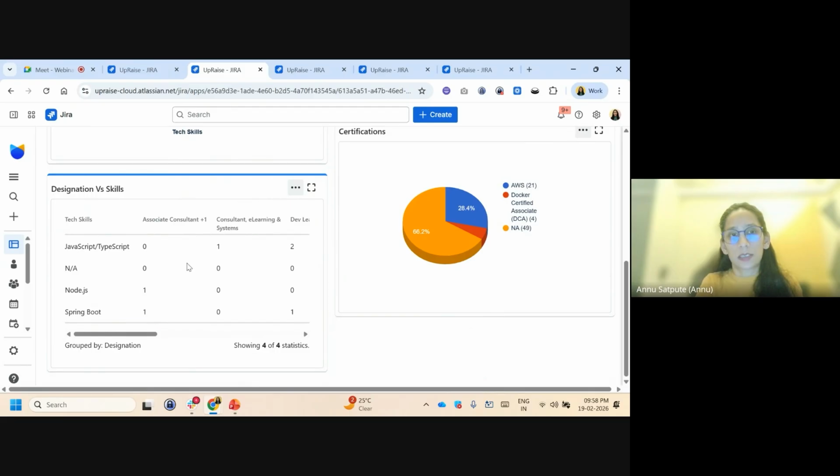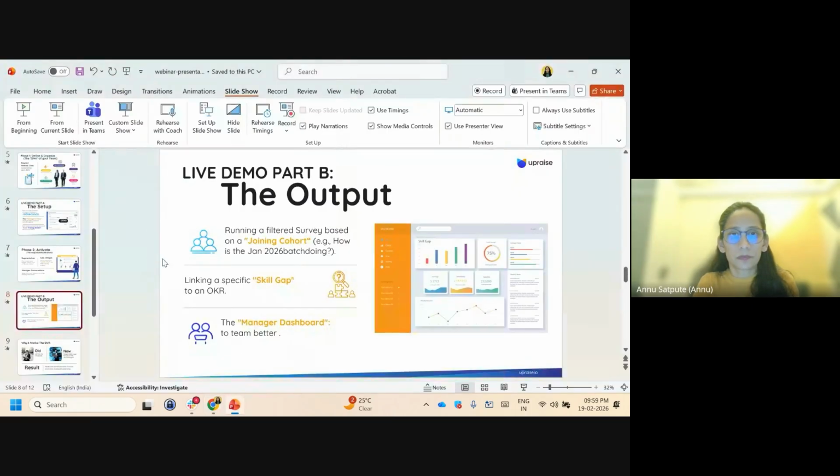So I can understand which users should actually do an AWS certification and get a chance to work on that important project. So that's how you can fill that gap of skills or certification, assign some proper goals to your employees, and get things working there.